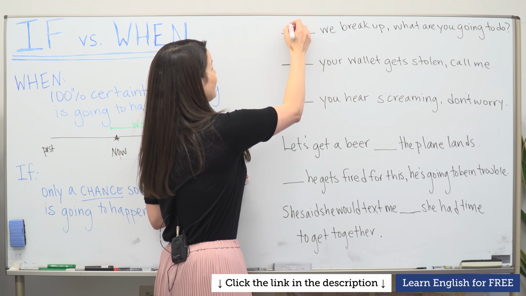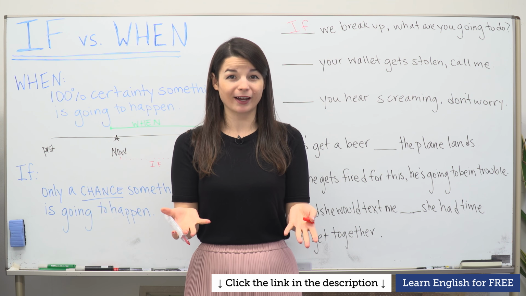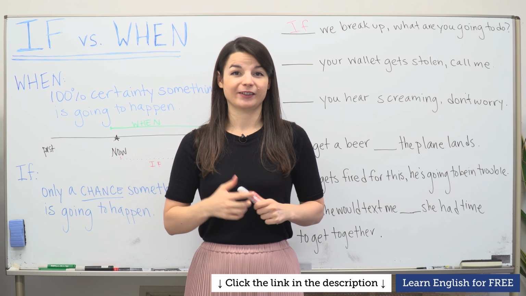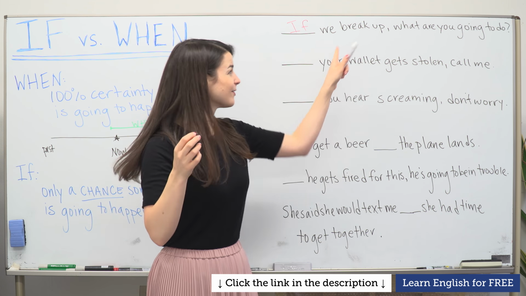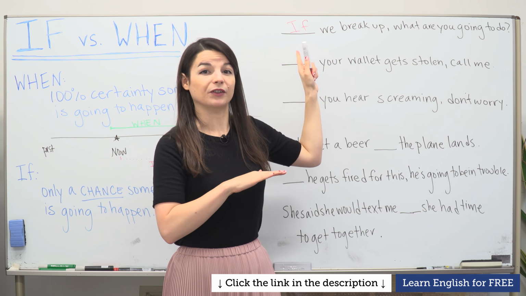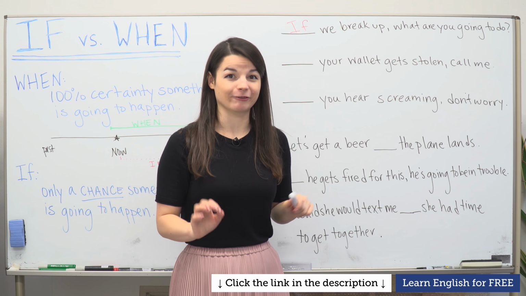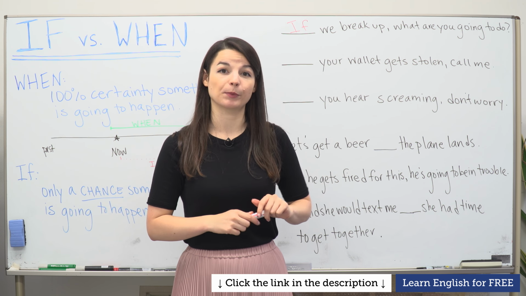In this case, let's use if. If we break up, there's a chance. If we break up, what are you going to do? So let's use if here. Of course, this is a very maybe serious sentence anyway, but using if shows there's only a chance of a breakup. When shows it's definite, you've decided already, so please be careful.